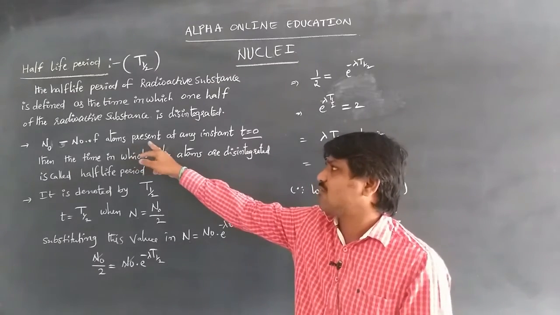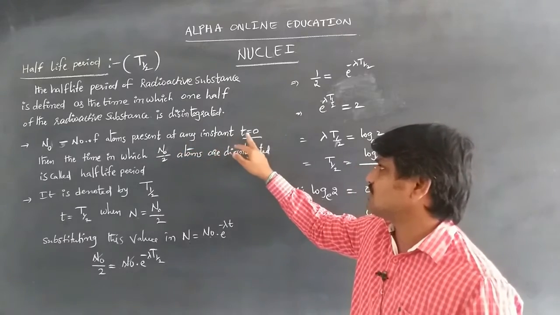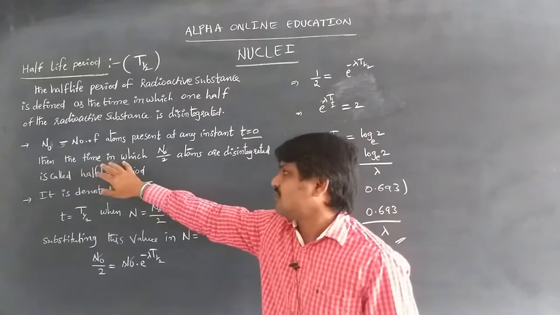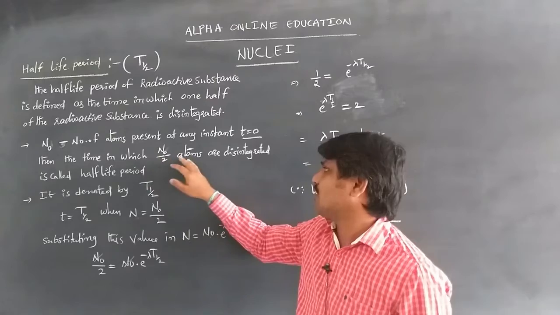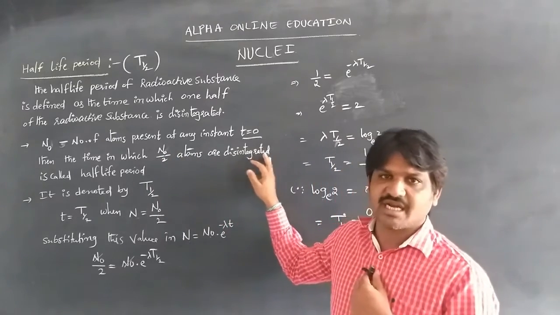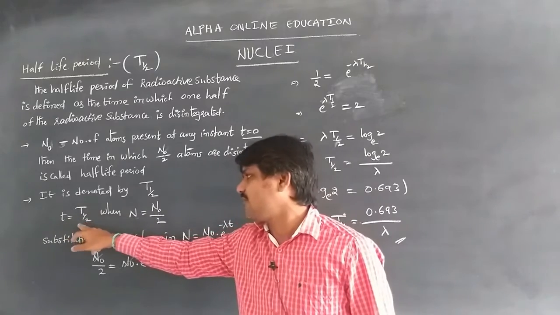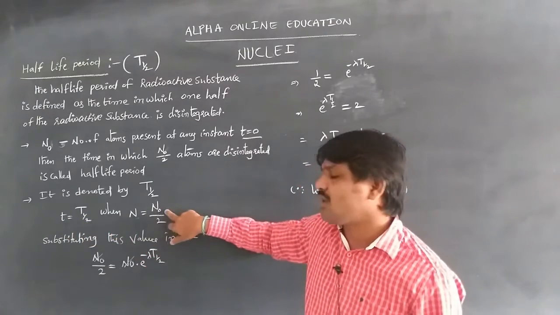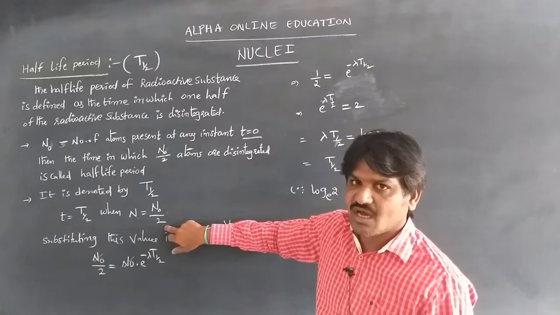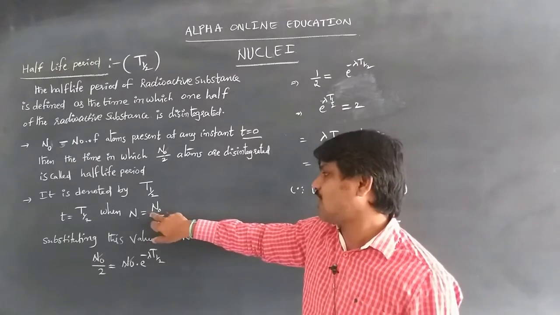So N naught is the number of atoms present at t equal to 0. Then the time in which N naught by 2 atoms are disintegrated is taken as t equal to T half, when N is equal to half of the atoms, that is N naught by 2.